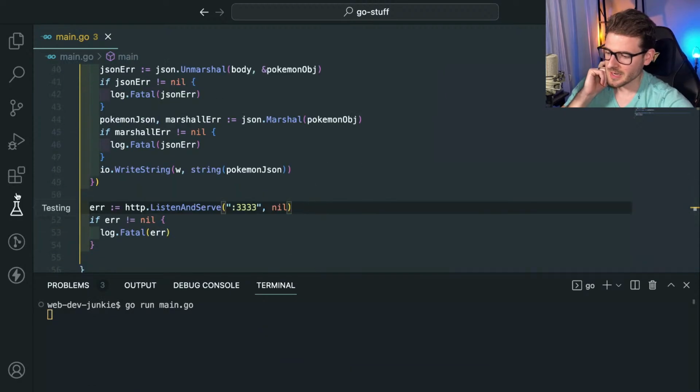So let's load up Thunder Client. I'll go check the chat in just a second. I know you guys are typing stuff.